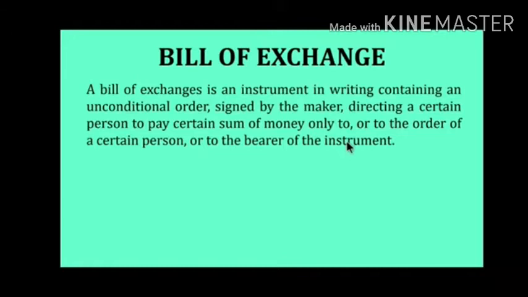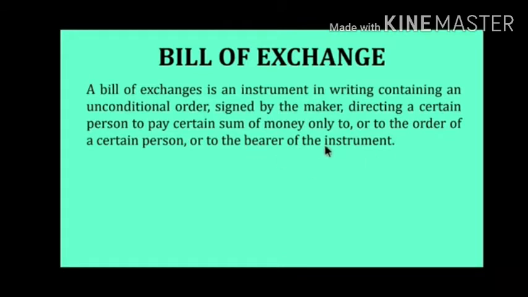So the person who makes the bill is called the maker as well as the drawer of the bill, and the person who accepts the bill is called the acceptor as well as the drawee of the bill. Now here some period of term is given, that is, the maturity date is given. Within that maturity date the person has to pay the amount to the particular person, directing us to pay a certain sum of money. It is clearly written that you have purchased goods for so and so amount, so we have to pay the amount from that particular time, and we have to pay this amount to the person.